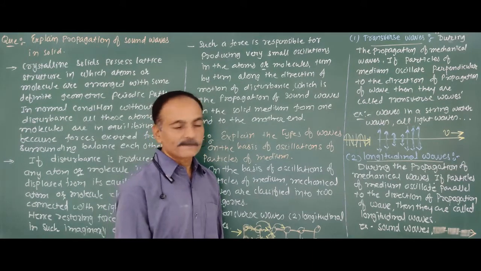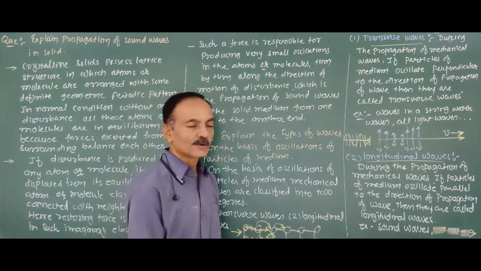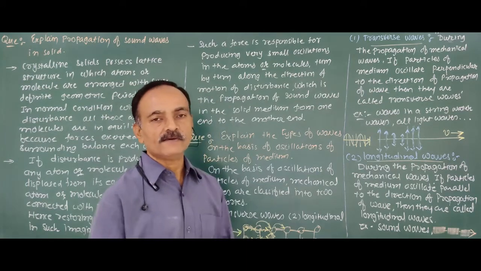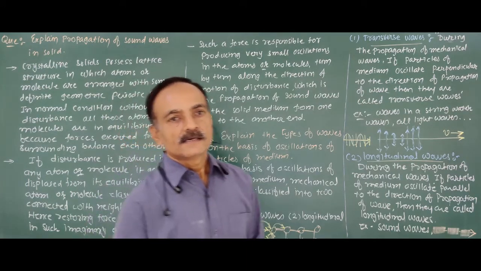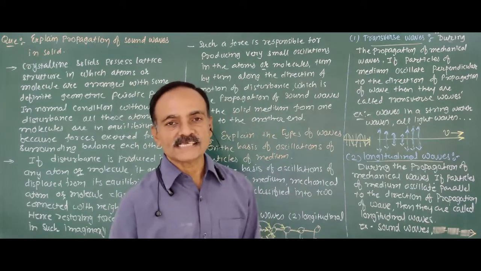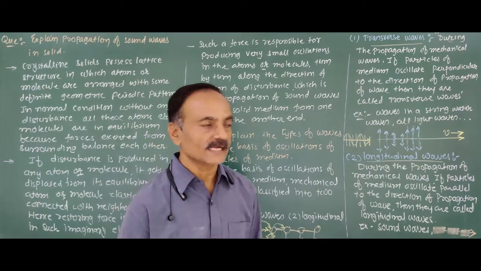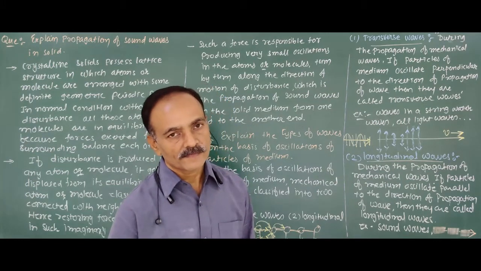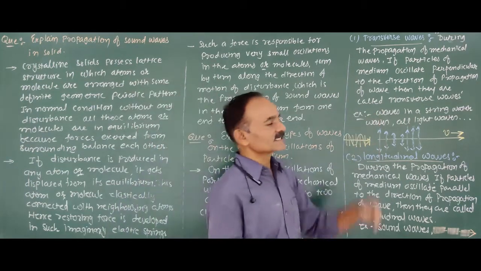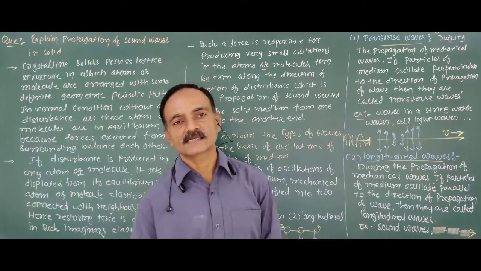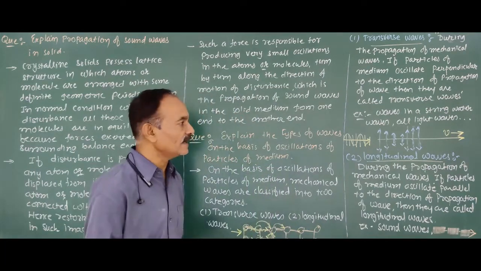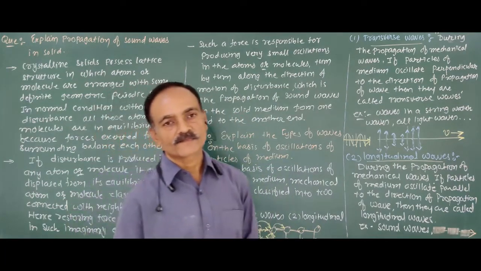So keep in mind the difference between the transverse and longitudinal wave. In the transverse wave, the oscillation of the particles of the medium takes place perpendicular to the direction of propagation of the wave. Examples are waves in a string and water waves, which are mechanical and also transverse waves.